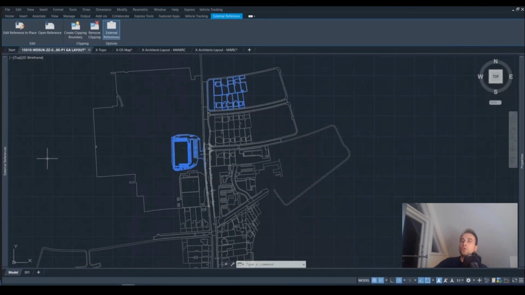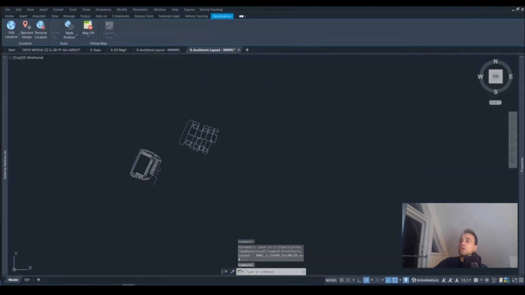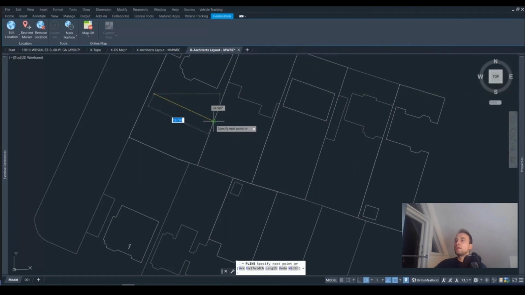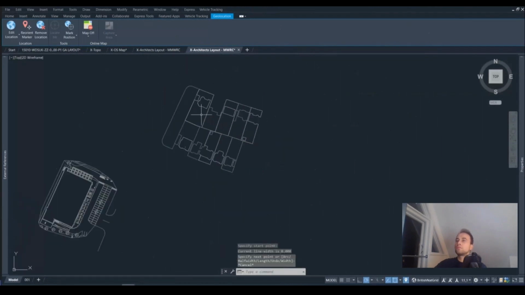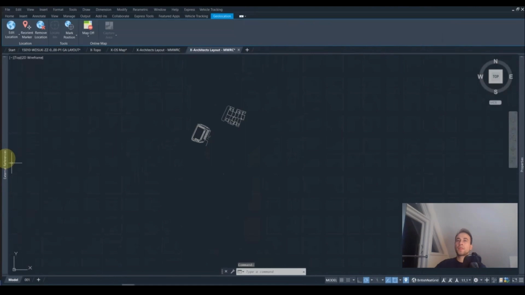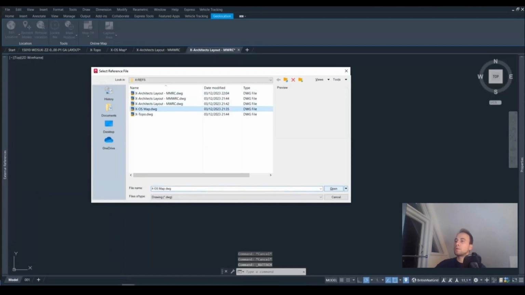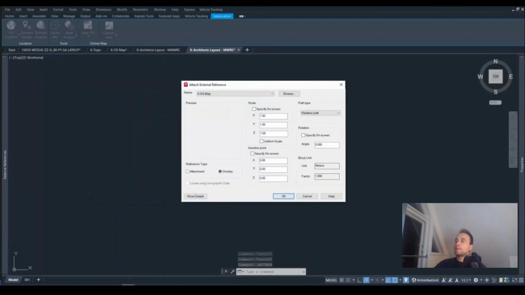Scenario 2 is a little bit more complicated. Let's detach this drawing. The drawing is in meters, so if we double check here, the drawing is in meters of unit, but it doesn't sit in the right location. We will do a different trick. We're going to attach an OS map here. We can see that as both drawings are in the same units, there is no factor. The factor is 1.